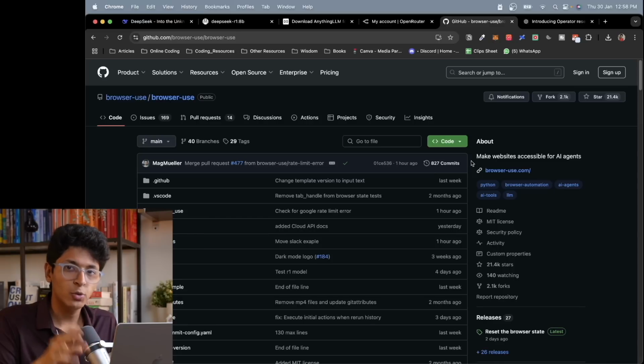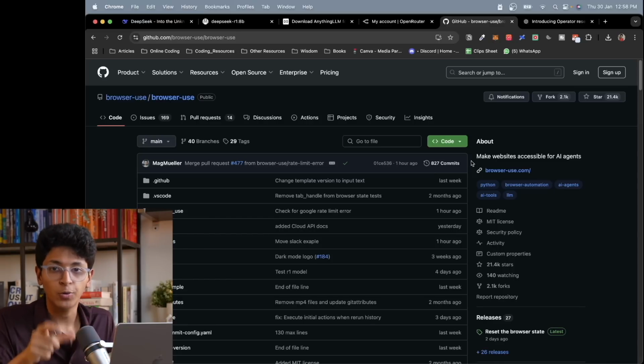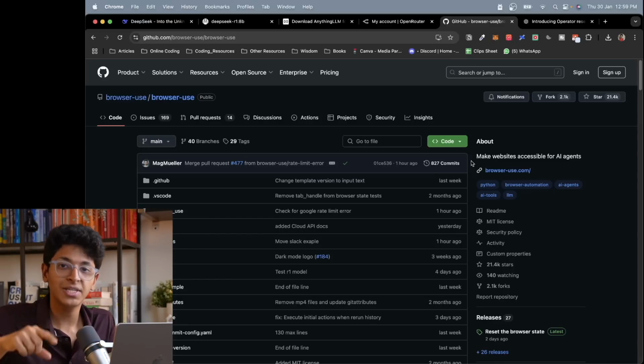And once you have browser use in your system, you can hook it up with an open router API key, which will basically be Deepseek R1's API. And with that, you can build any agent that you want powered by Deepseek R1.